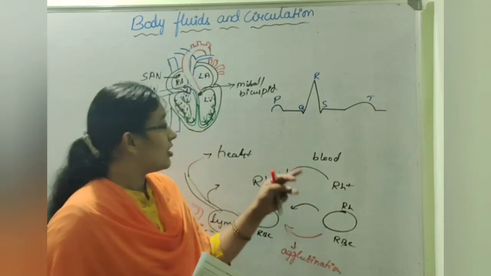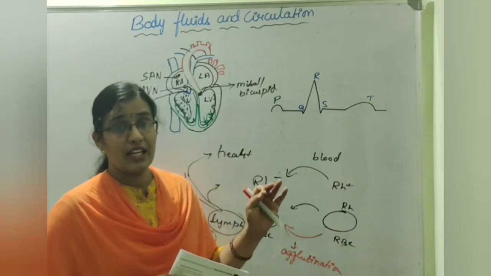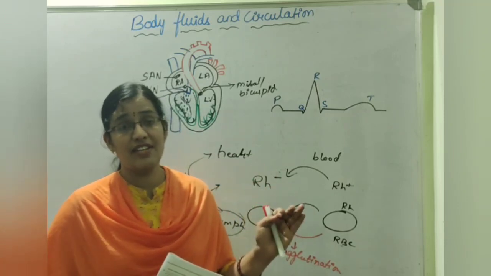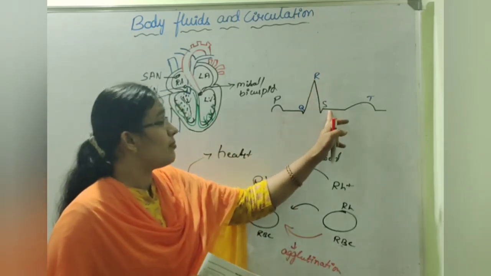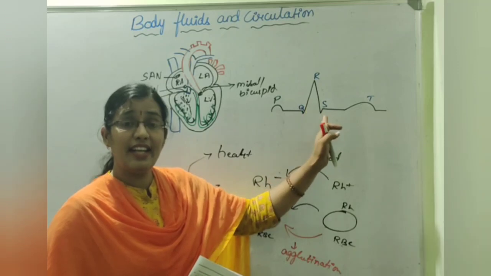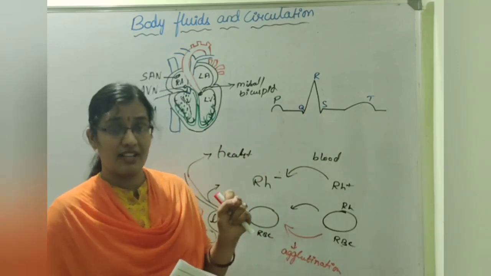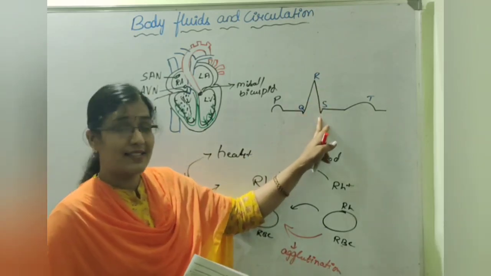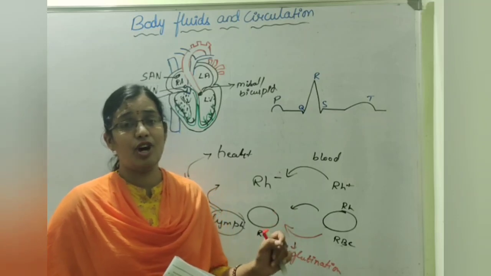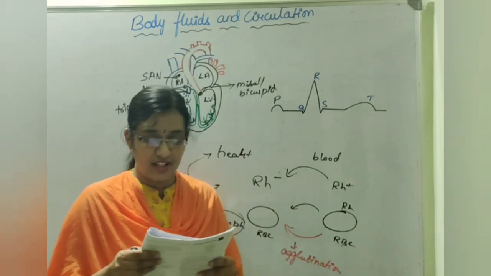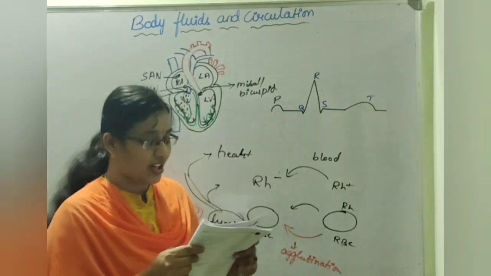See here, the P wave indicates the depolarization of atria, and thus heartbeat is initiated. Whereas the QRS complex indicates the depolarization of ventricles and the contraction of ventricles, that is, ventricular systole. And the end of T indicates the end of systole. So which is the right option? It is P, depolarization of atria.